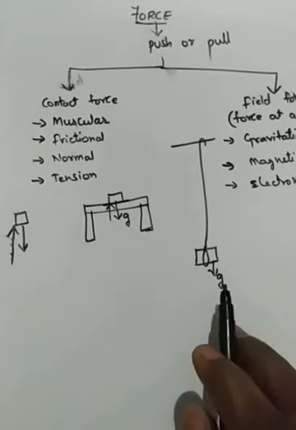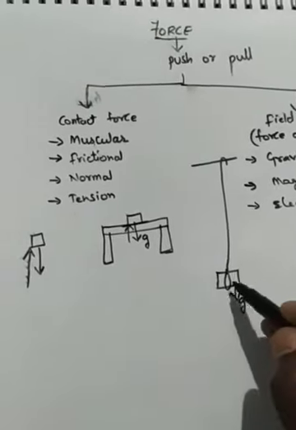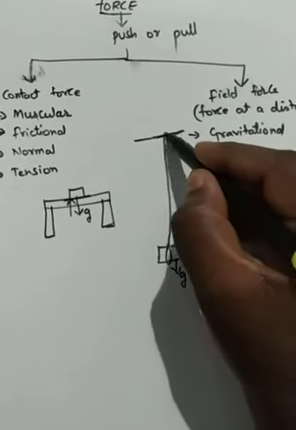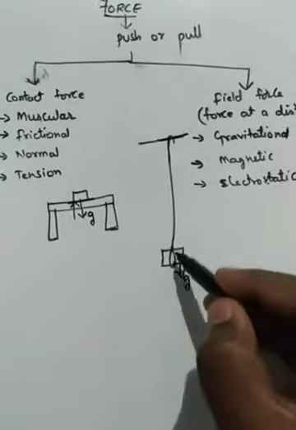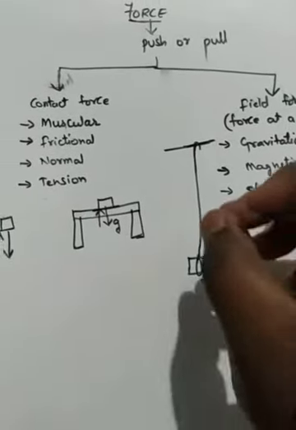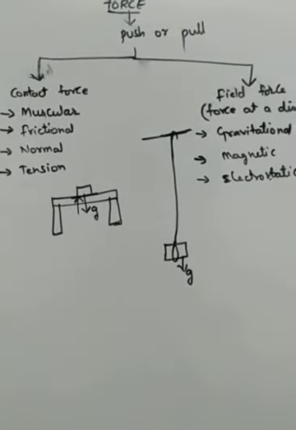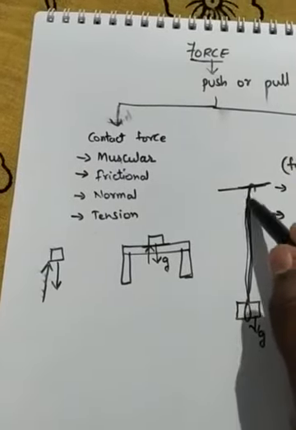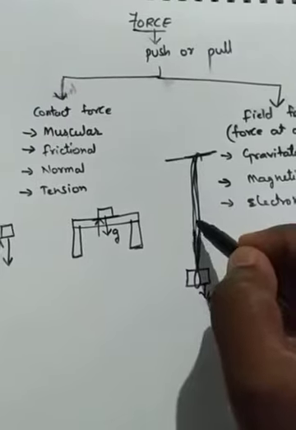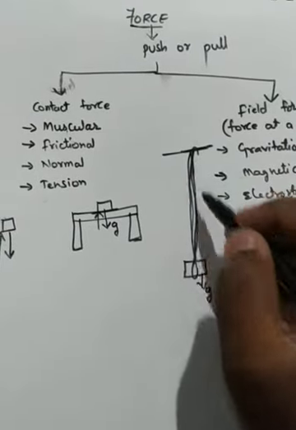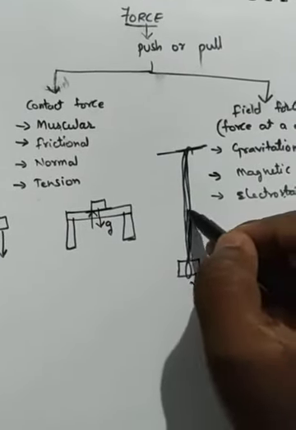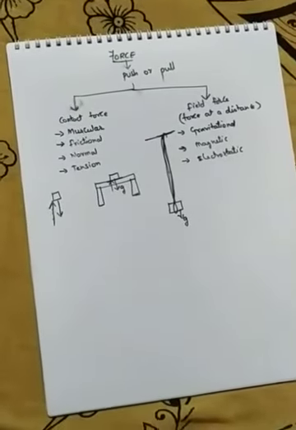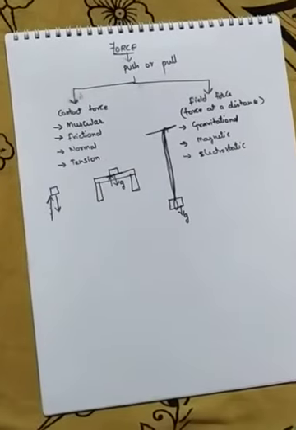So there will be no normal force. But this stone is hung with the help of thread. That means the roof and the stone are both tied with the thread. So when you pull the thread and leave it, what happens? It will have some force in it. With that force only the stone is not able to fall down. It will stay hanging. This force is called tension. Clear? So these are the different types of forces we have already learned here.